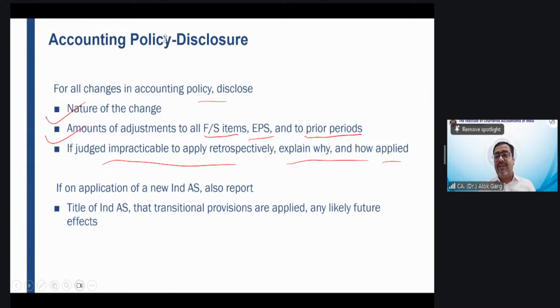भाई आपको शुरू से अप्लाई करना है चेंज इन अकाउंटिंग पॉलिसी, लेकिन अगर नहीं कर पाए, if you are not able to change the accounting policy right from the beginning, then from where you have applied you need to disclose, right?